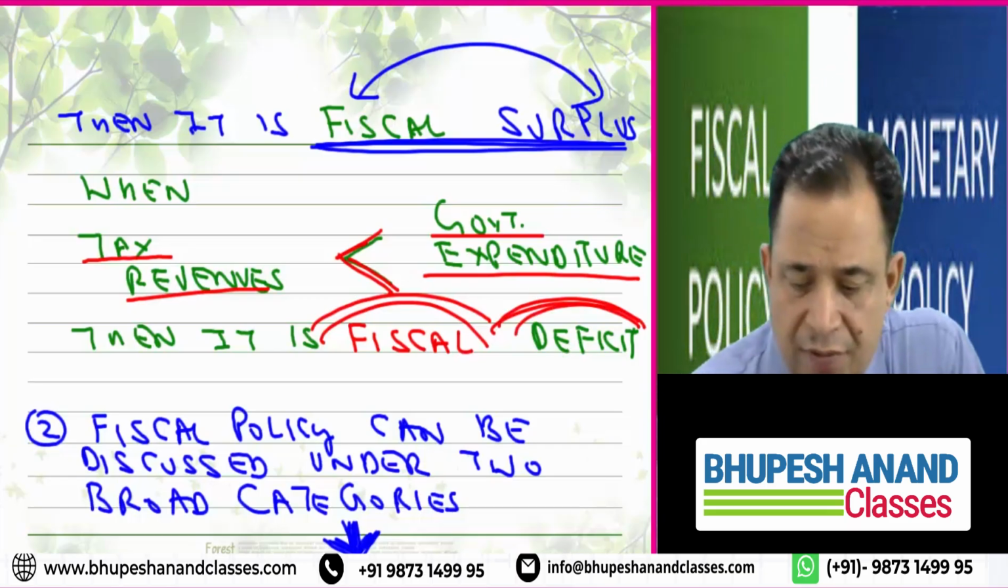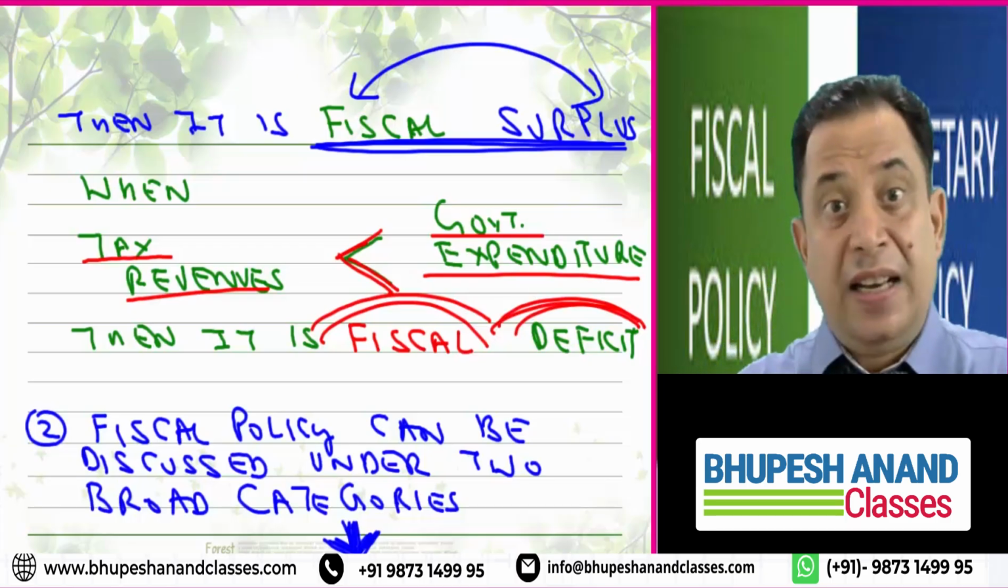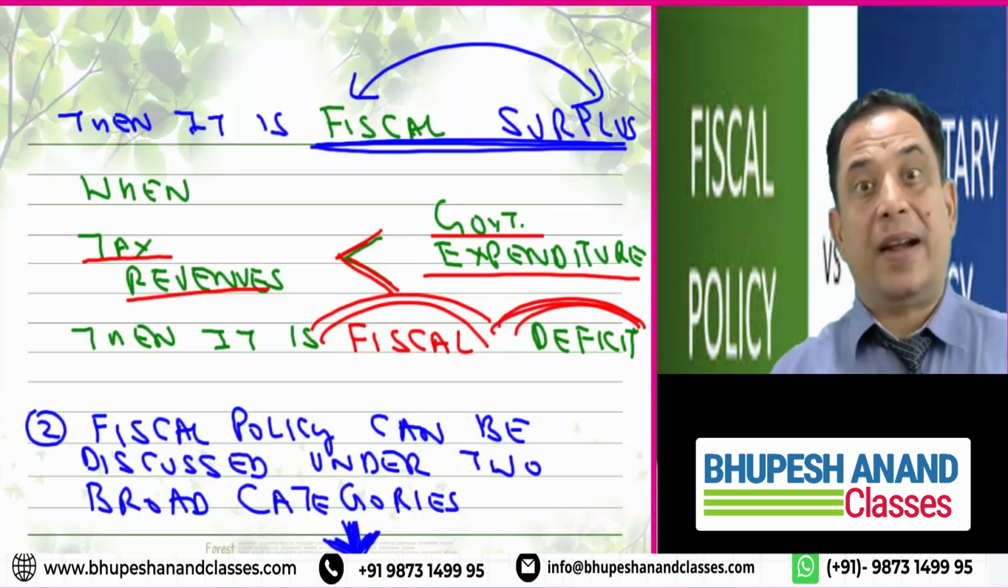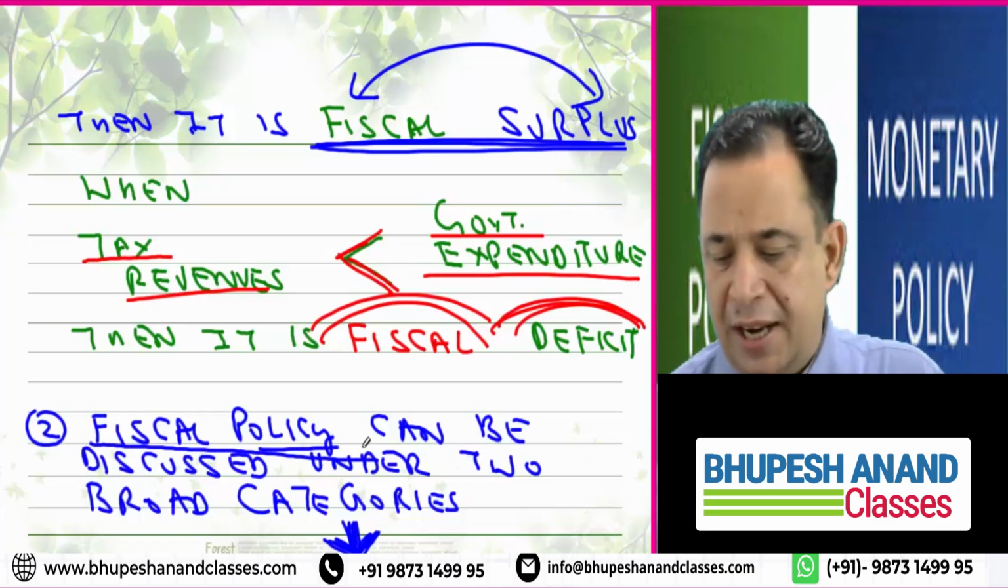Now the point is, we can discuss fiscal policy under two broad categories. One is discretionary fiscal policy, and second is automatic stabilizers. The sheet which I have just shown you. So please write down the second point.